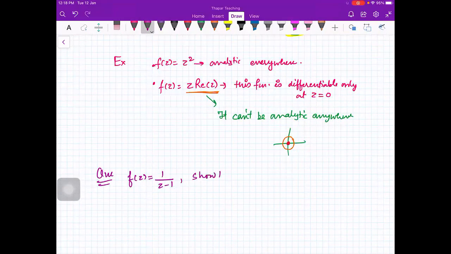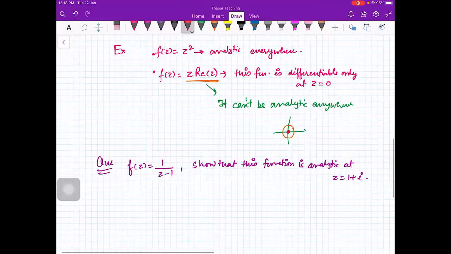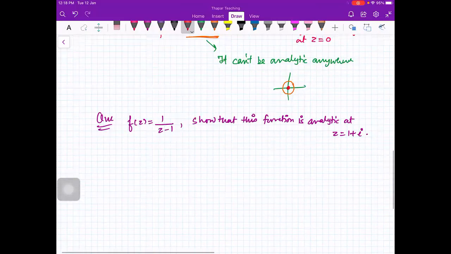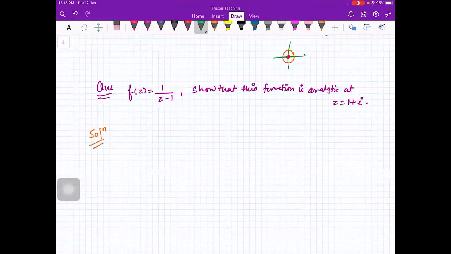Show that this function is analytic at z equal to 1 plus iota. For analyticity, you have to look for differentiability, and for differentiability, you have to look for CR conditions. For that, you need to separate the real and imaginary part of your function. So your first step will always be to write z as x plus iota y.